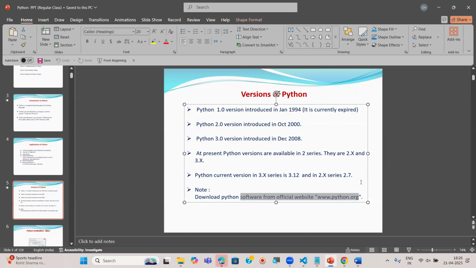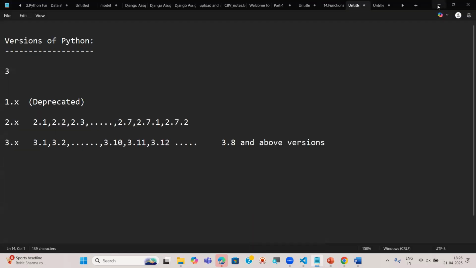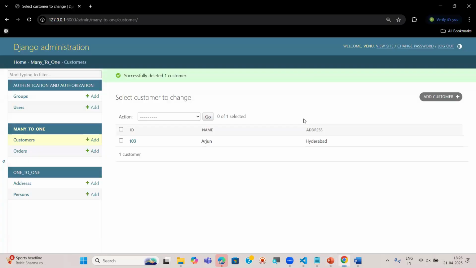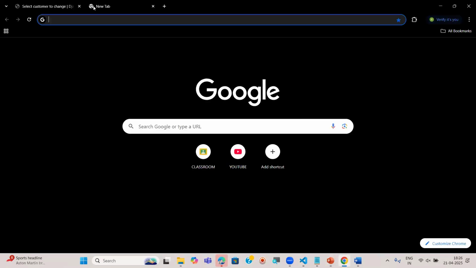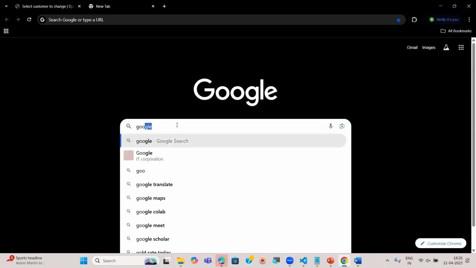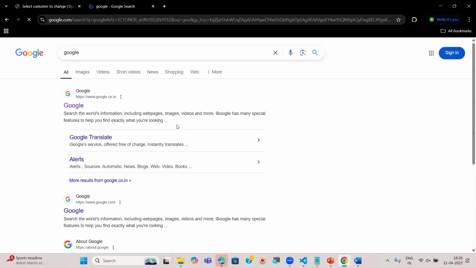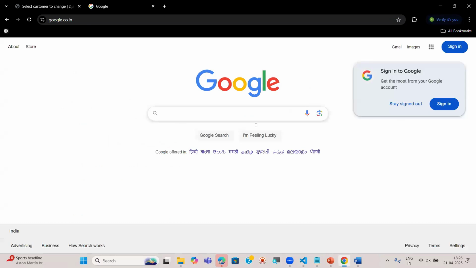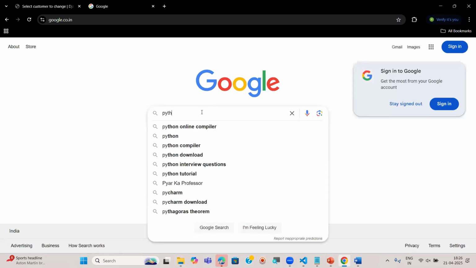So what you do, just go to the Google homepage. You can directly type Python download, no worries, or you can type simply Python as well.